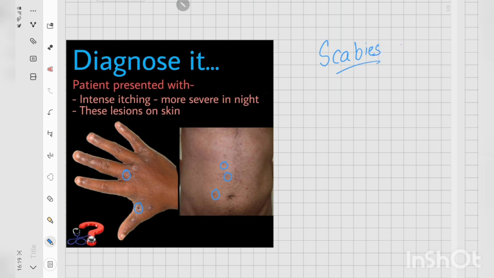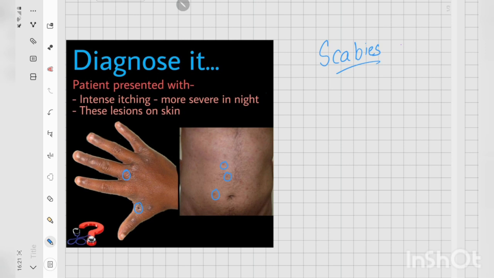So let's discuss some things about scabies. What is scabies? Scabies is basically classified as a water washed disease, which is due to the lack of hygiene. It is due to a mite which is called Sarcoptes scabiei. The main culprit is the female mite, which burrows tunnels in the stratum corneum of our skin and lays eggs in the burrows, which induce the inflammatory response, hence cause the itching.